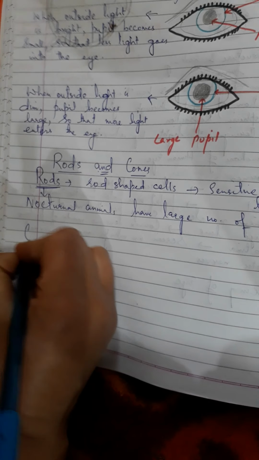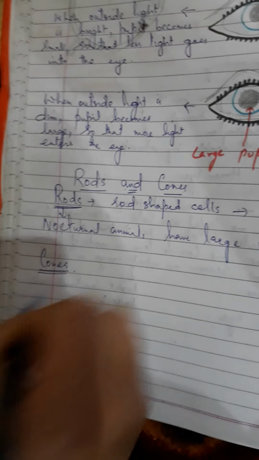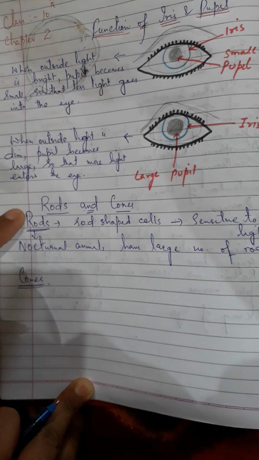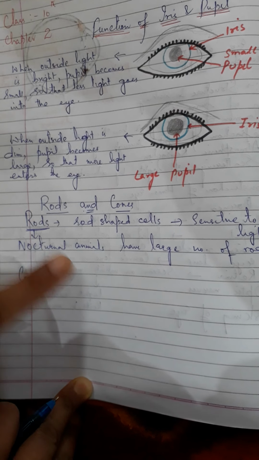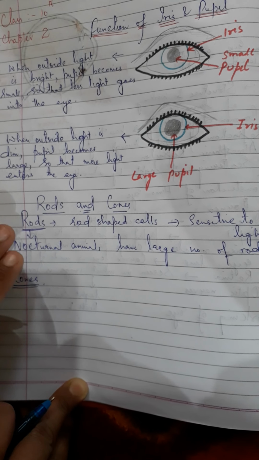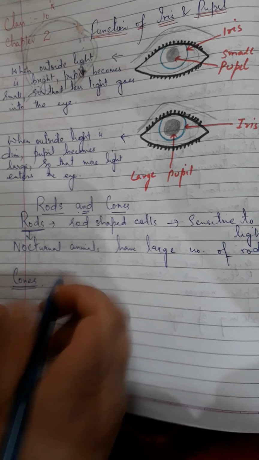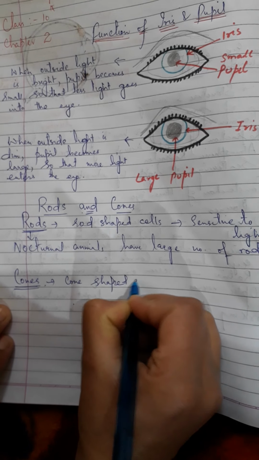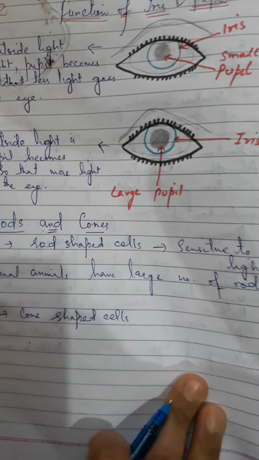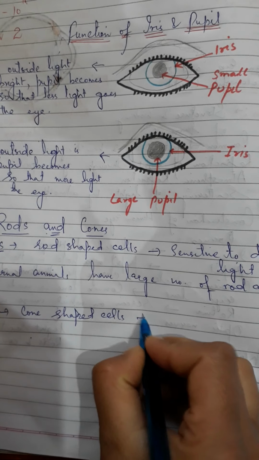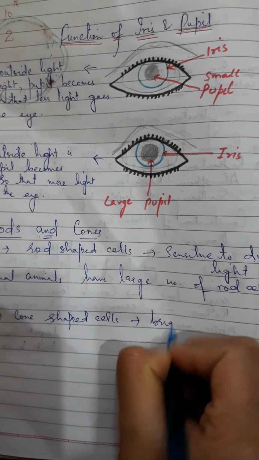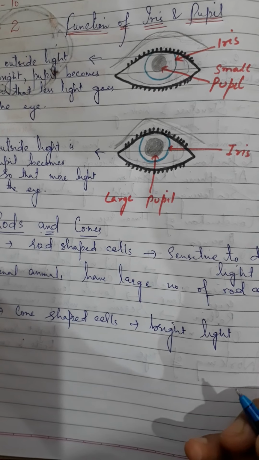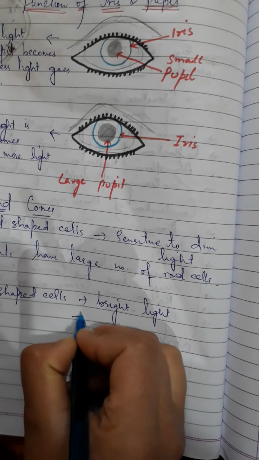Then cones, cone-shaped cells. I told you about rods. These are rod-shaped cells and they are sensitive to dim light. They do not provide any information about the color of the object. But these cones, these are cone-shaped cells in the retina of an eye, and these are sensitive to bright light. You can say normal light, and they also respond to colors.